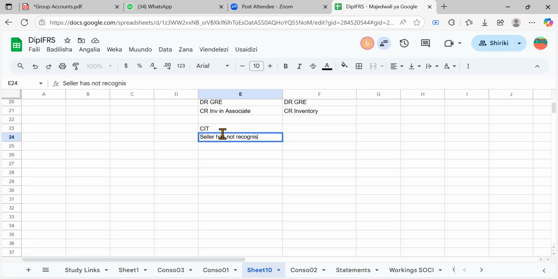Recognized the cash, right? Has not received. Yes, so it has not received, and so it has not recognized. So what we do, we just presume, okay, what amount was sent? 200,000, right? Or just 200. Yes. So the parent or the subsidiary would say, okay, 200 have been sent and I haven't received. You presume as if you have received, right?